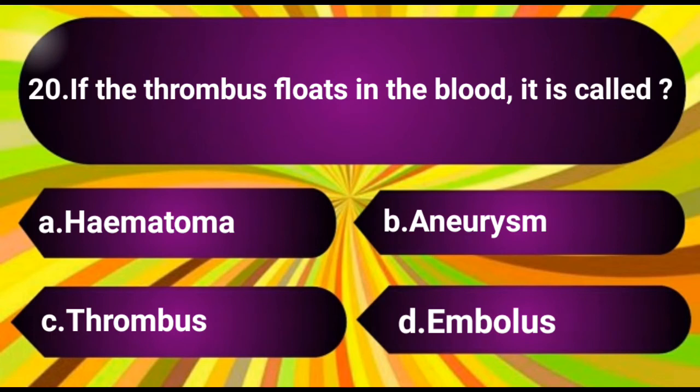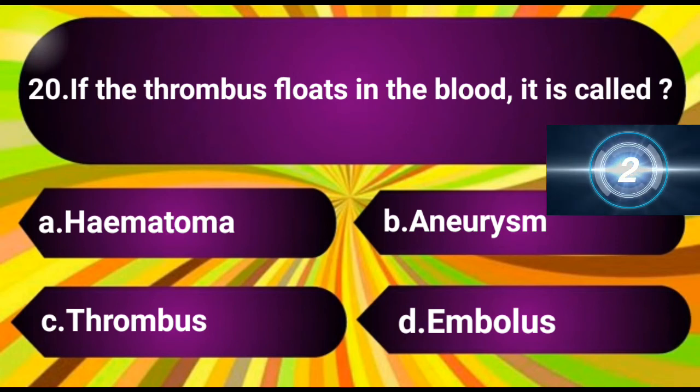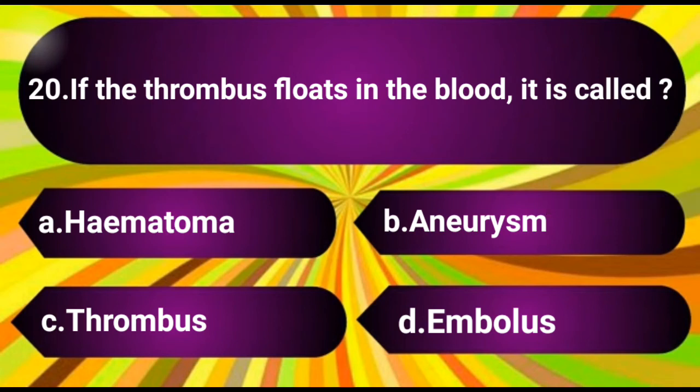Question number 20. If the thrombus floats in the blood, it is called. The options are A. Hematoma, B. Aneurysm, C. Thrombus, D. Embolus. The answer is D. Embolus.